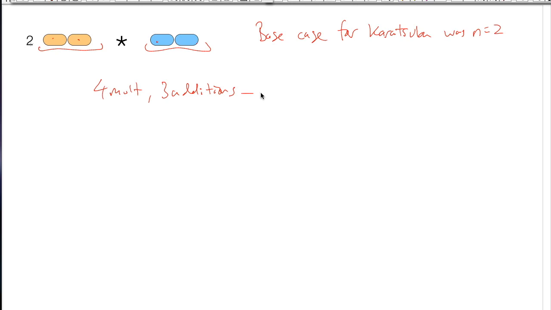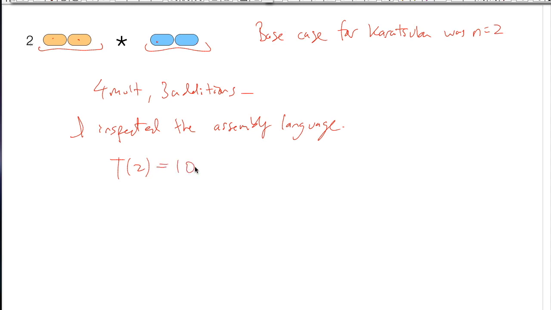And now imagine I wrote a program and inspected the assembly language instructions that came up for multiplying two-digit by two-digit numbers. I discovered that it took me 10 operations. I'm just picking that number 10. It's a reasonable number.